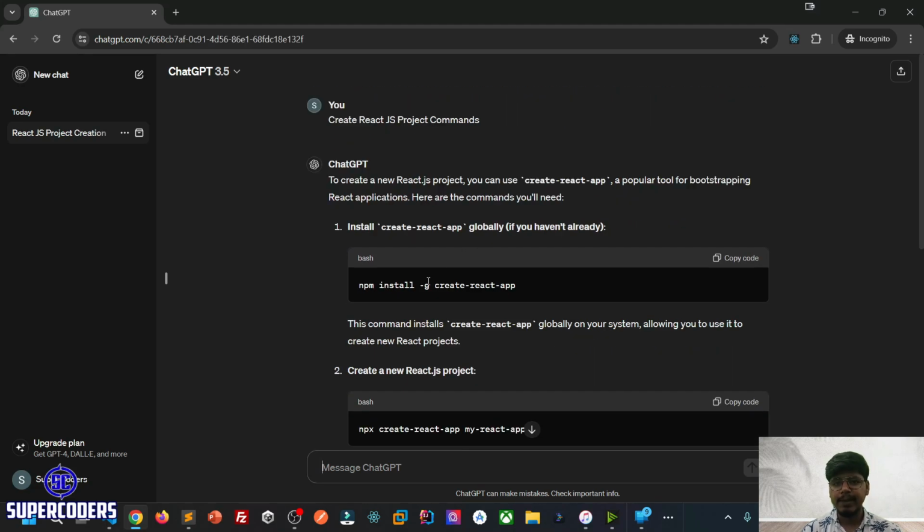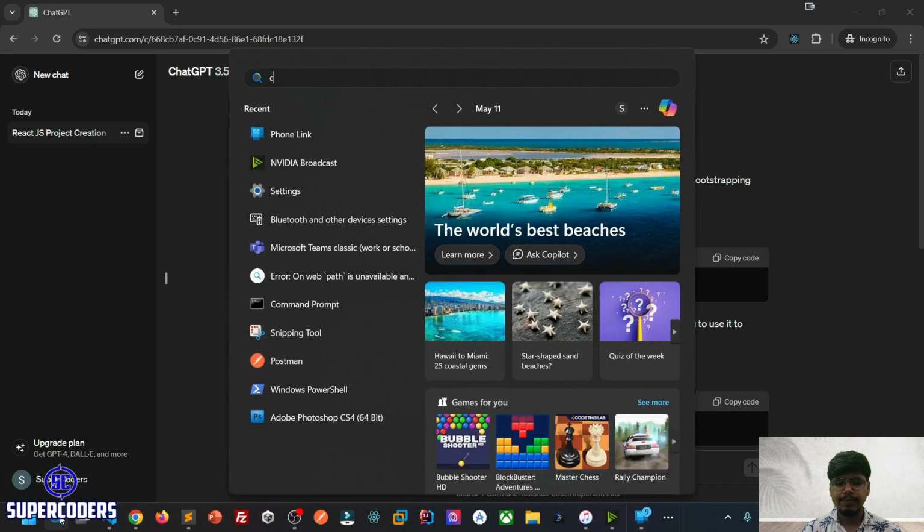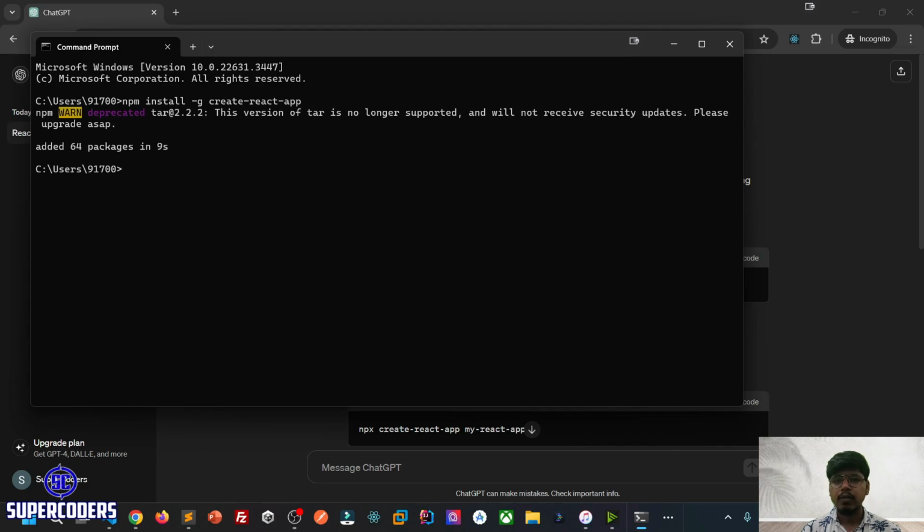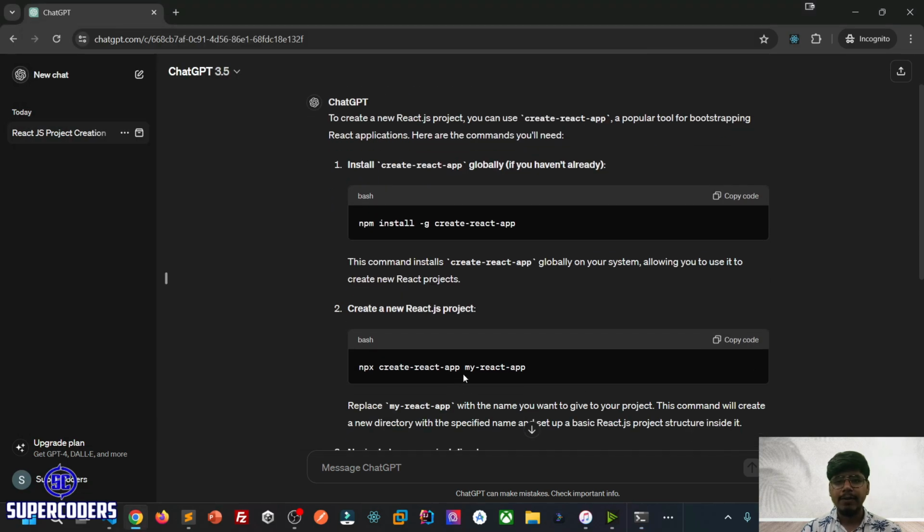We need to install our React application, so you can run the command npm install -g create-react-app. Go to cmd and type this command. Copy it, paste it, enter. It is installing and will take some time, so please wait. Right now our React.js application is installed, because I already had it installed, so it just tries to update things. Right now let's create our React project.